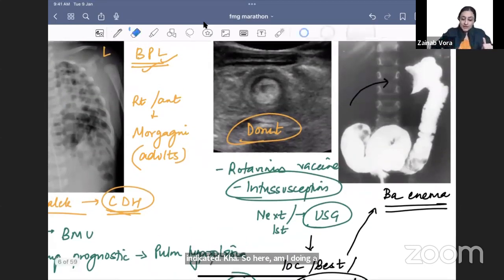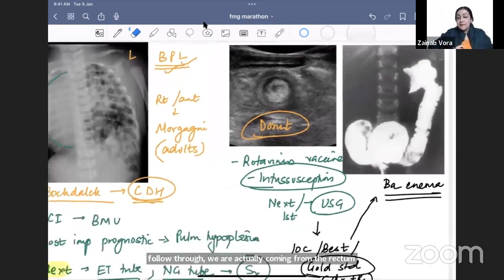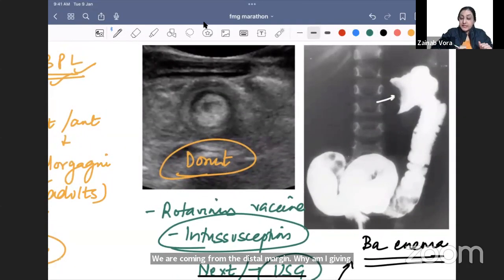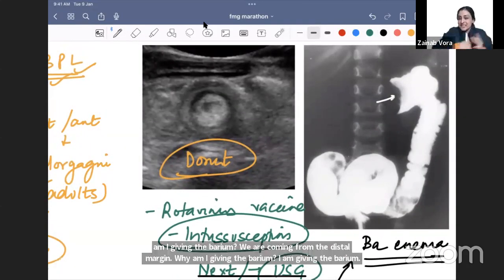No, we are actually coming from the rectum. We are coming from the distal margin. Why am I giving the barium? Let's say here there is the intussusception. The bowel has come inside from here.